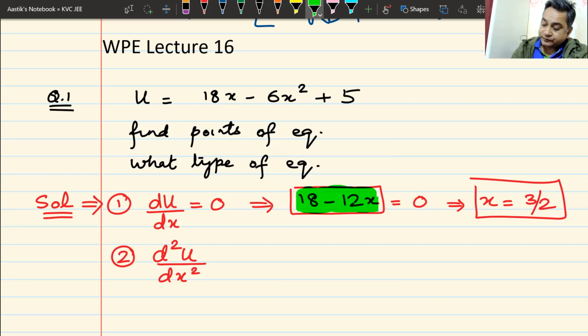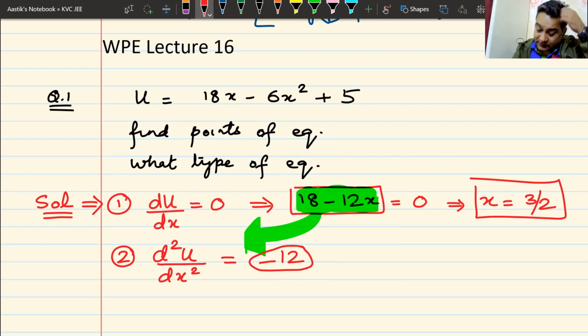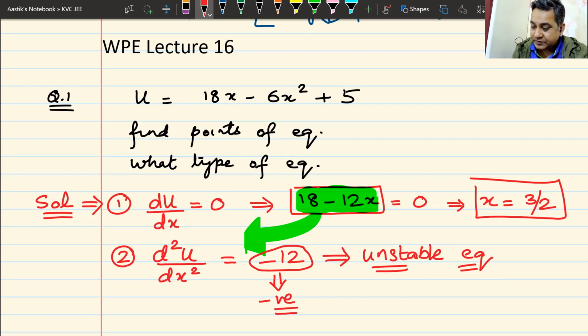So I differentiate this once more. If I differentiate this once more, what do I get? I get minus 12. That is the only possible result that I can get. Now this minus 12, as you can see, is negative. Second derivative is coming as negative. That means this is maximum. And that means that this condition has to be a condition of unstable equilibrium.